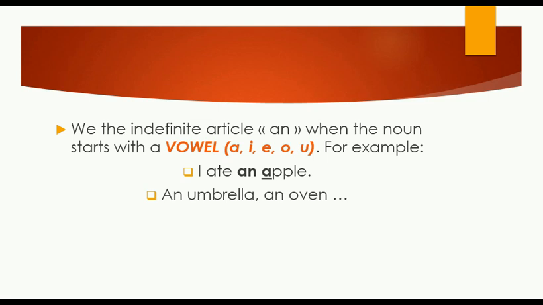We have an umbrella, an oven, and etc. As you see in the first example, umbrella starts with the vowel U. U is a vowel. That's why I use the indefinite article an. And the same thing for an oven.